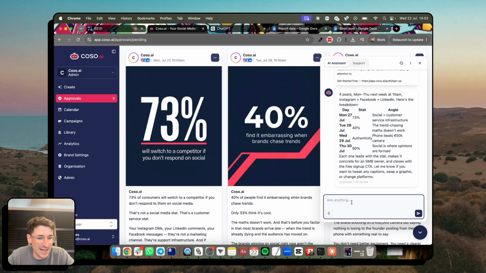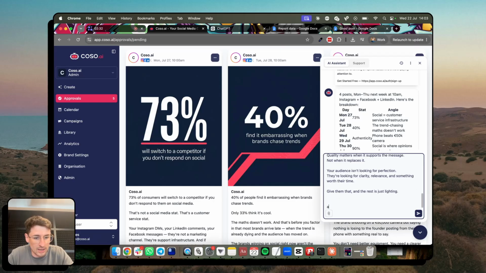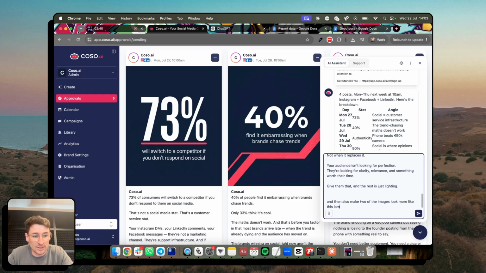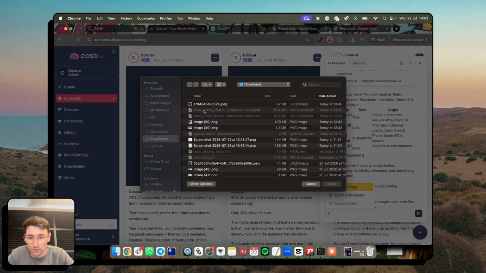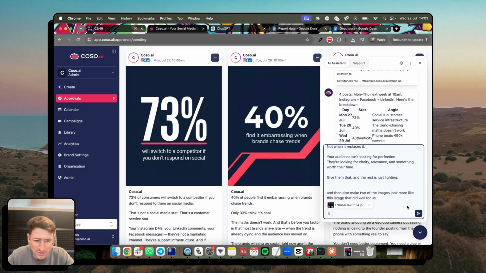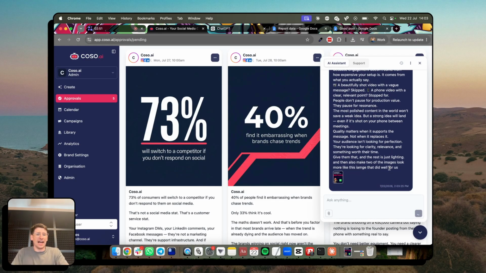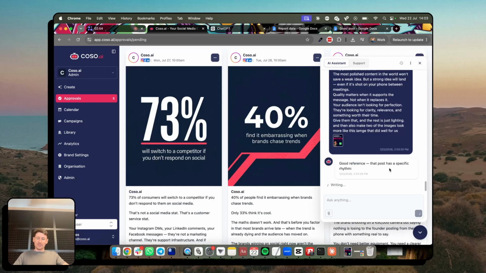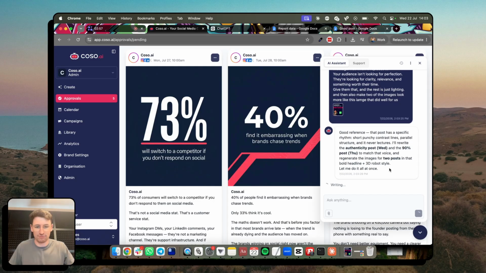Next week. Brilliant. What I could do is say, make 2 of the captions sound more like this post that did well for us. And then also make 2 of the images look more like this image that did well for us. And I can basically upload an image. So I'm just going to quickly upload this, which is just an image from a post last week that did well for us. And COSO will look at this and it'll now update the posts according to my specification, right? So another like 15 seconds, just give it a couple of little things.